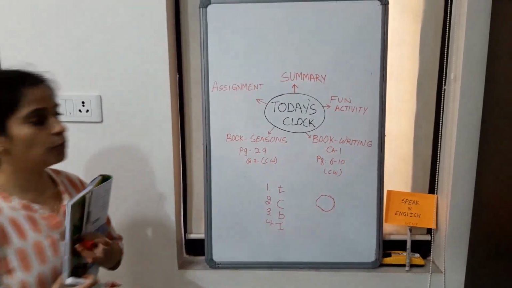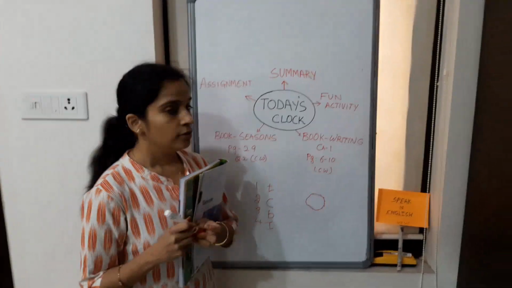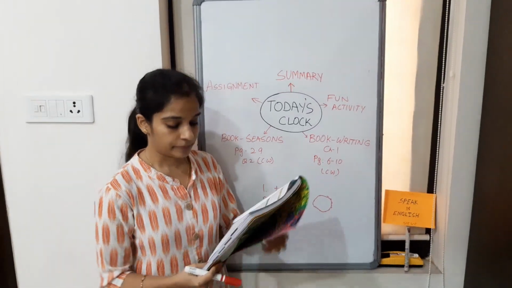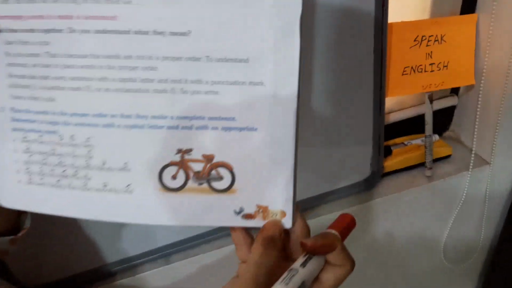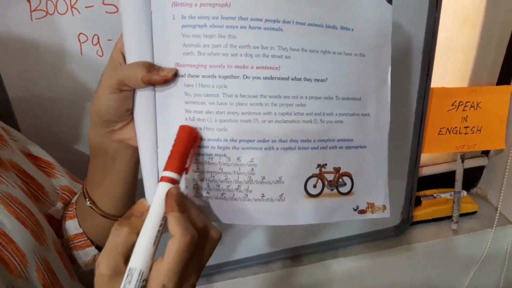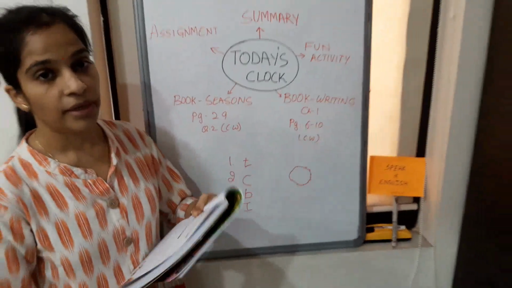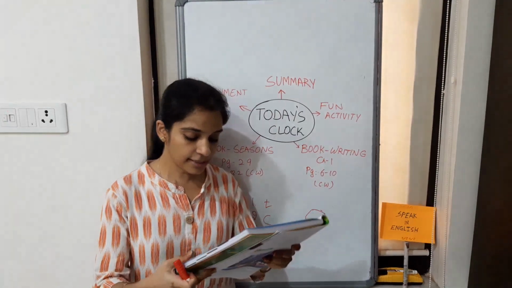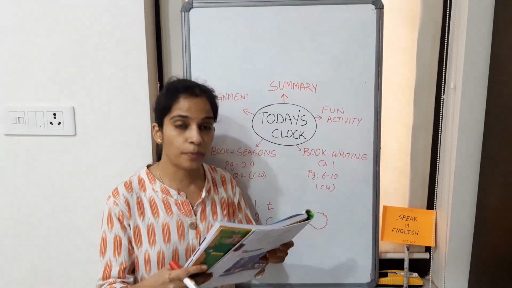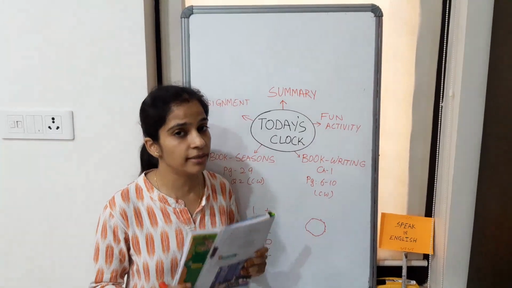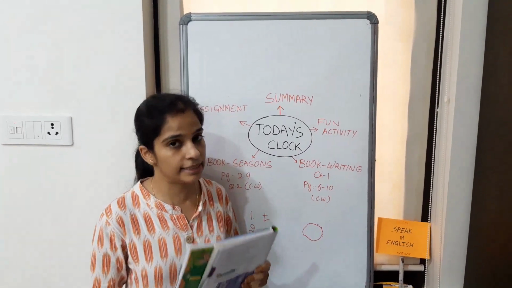Take out your seasons book, everybody. From page 29. I will show you again. Page 29. You can write here today's date. Now, what you will understand is that placing the words at the proper place is very important to understand the sentence and make the correct sentence.